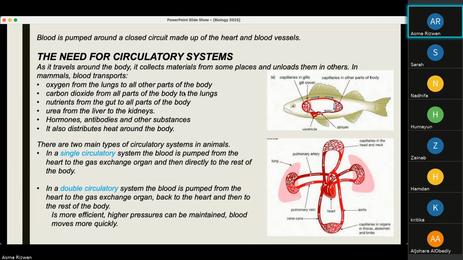So in humans, we have a closed double circulatory system. In the fish, there is an open single circulatory system. Open because gas exchange takes place directly between the air and the blood. In humans, it takes place between the lungs and outside of our body, and then that is transferred to the heart so that the oxygen from the lungs can be taken all around the body. So we have a closed double circulatory system.